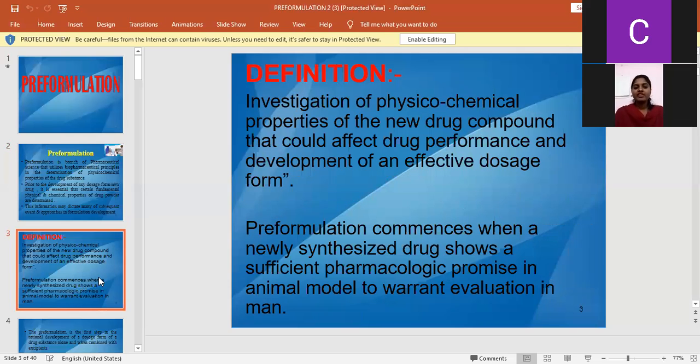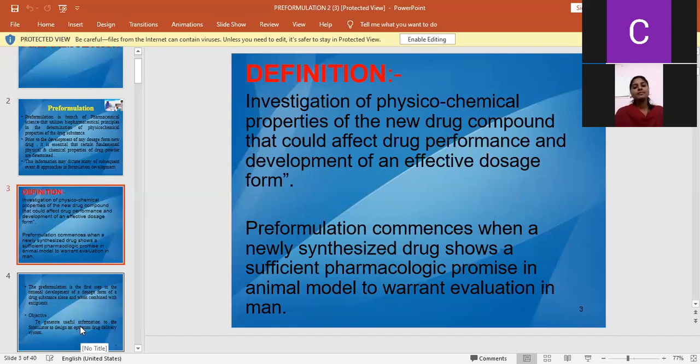And what is the definition of pre-formulation? Investigation of physicochemical properties of a new drug compound that could affect drug performance and development of an effective dosage form. By knowing the clear physicochemical properties of a new drug compound, by research into them, we can characterize and determine the performance of a drug as well as the drug release pattern.